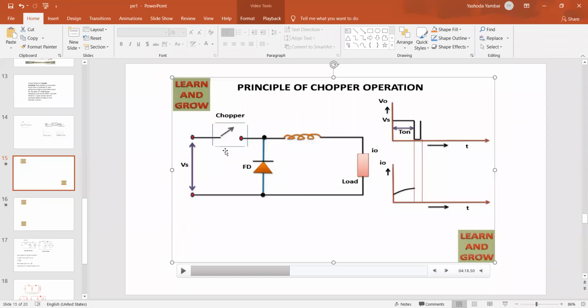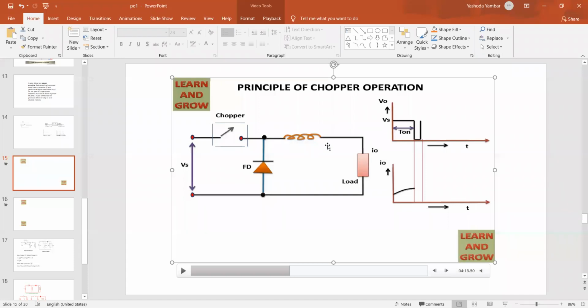Now we write case 2. With the help of the forced commutation circuit, FCC, when the chopper is turned off, you can see it is open. Once again, you have to draw the circuit in the examination. Case 2, with the help of the forced commutation circuit, if the chopper is turned off, then what's going to happen? From where does the direction of the current start to flow? Now we write: in case 2, with the help of the forced commutation circuit, when the chopper is turned off, the inductor starts to de-energize. In case 1, the inductor had energized. Now the inductor starts to de-energize.